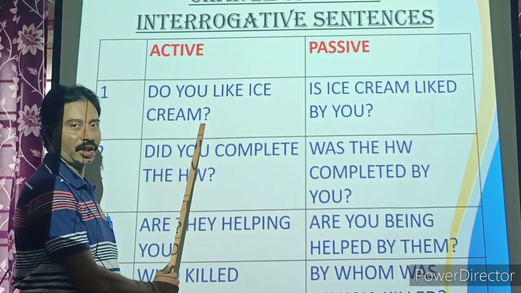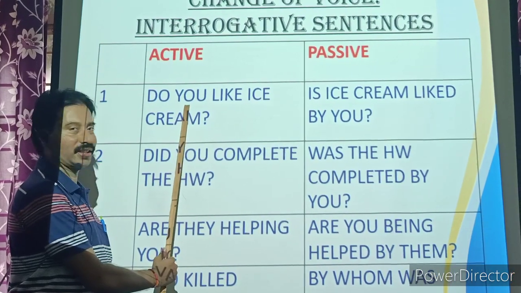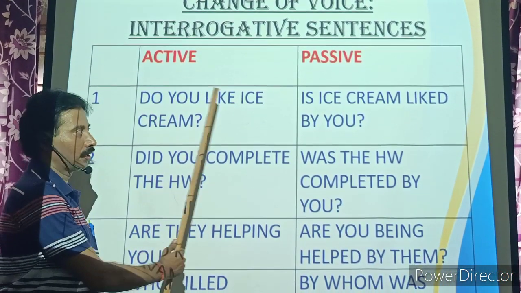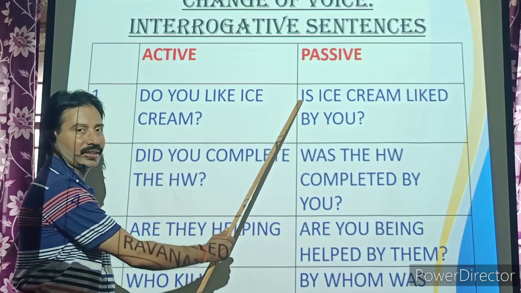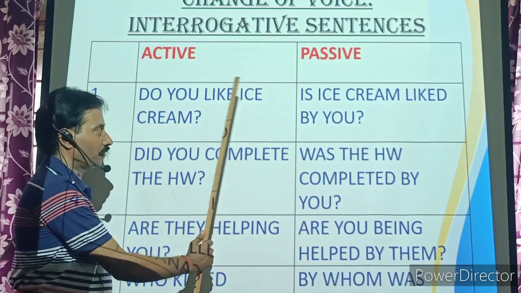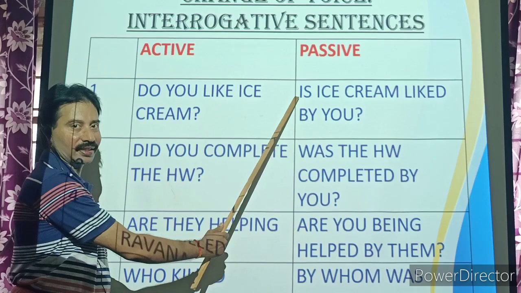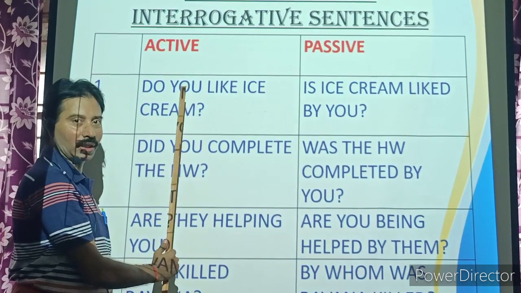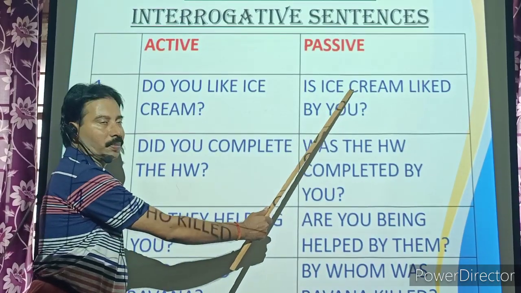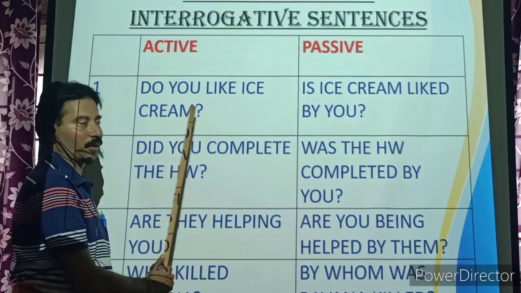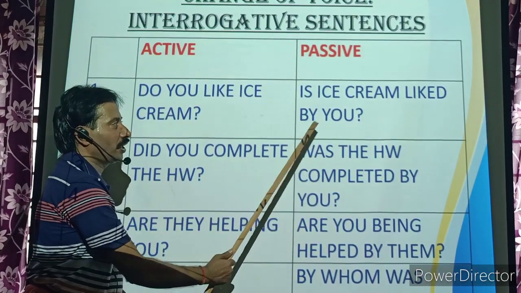Do you like ice cream? This question is in present tense. "Do" is there, so we are using is, am or are. If it is singular, we are using is. Here "you" is singular, one person, so we are taking is here. Is ice cream. What is the object? Ice cream. Is ice cream liked by you?